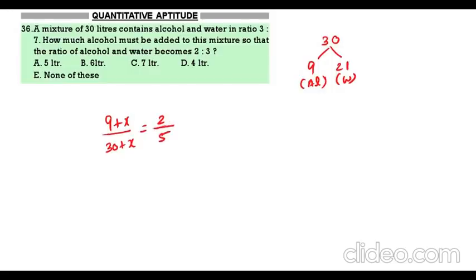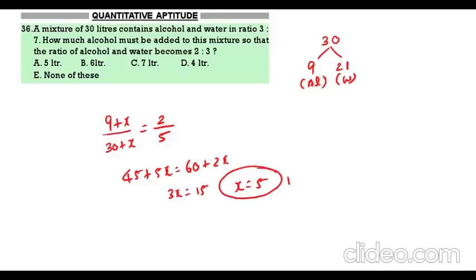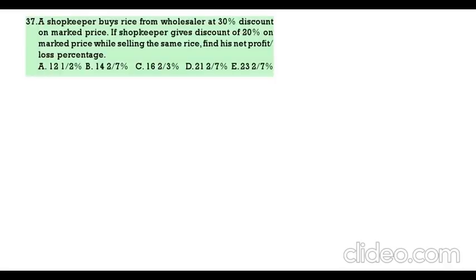Now if you do the calculation, this is 45 plus 5x equal to 60 plus 2x. So 3x is equal to 15, x value 5. So x value is 5 liters. Option 1.